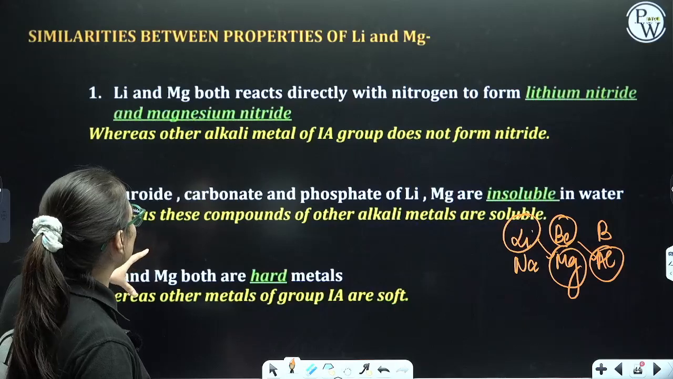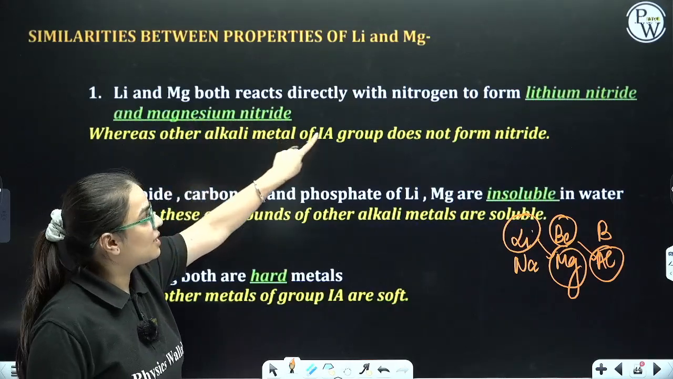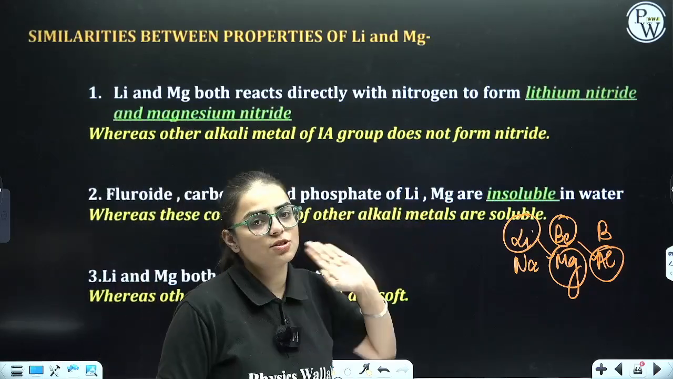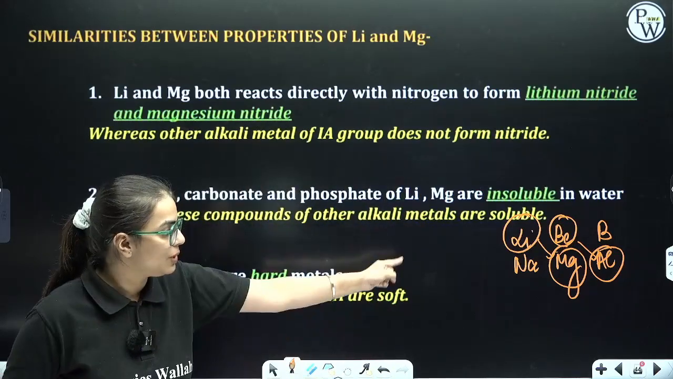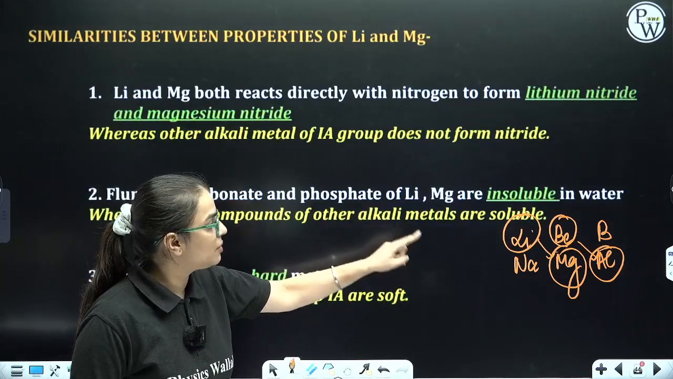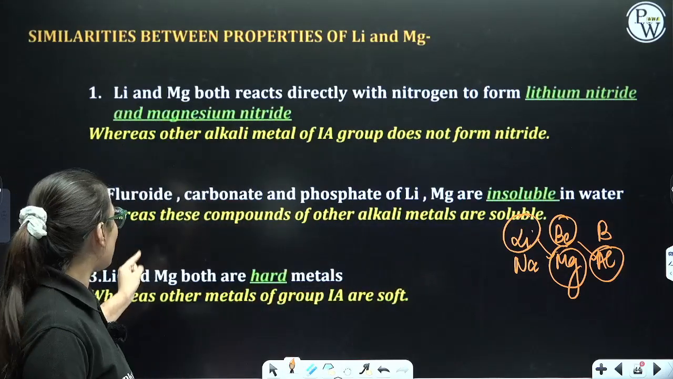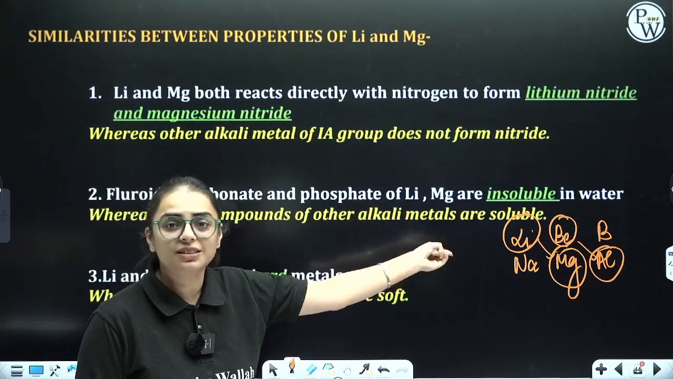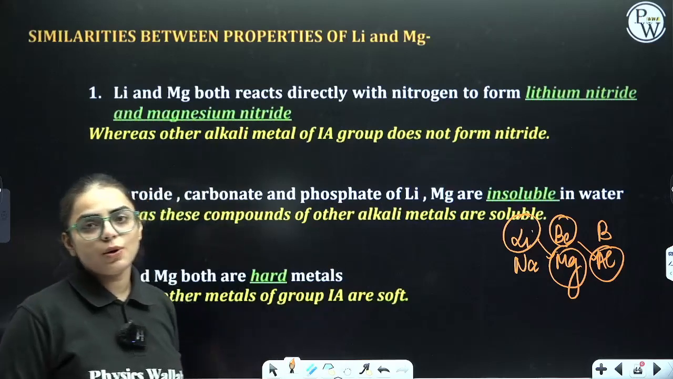What are the similarities? Lithium and magnesium both directly react with nitrogen to give nitrides, but other alkali metals do not form nitrides. So this is one similarity between lithium and magnesium. Another similarity: fluoride, carbonate and phosphate of lithium and magnesium are insoluble in water, but the corresponding compounds of the other alkali metals are soluble.